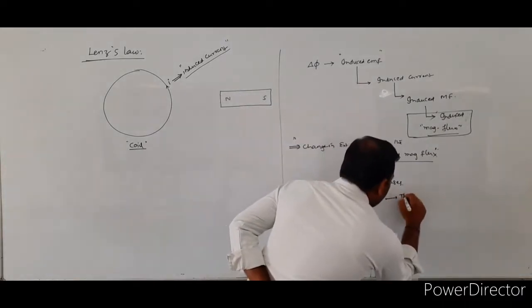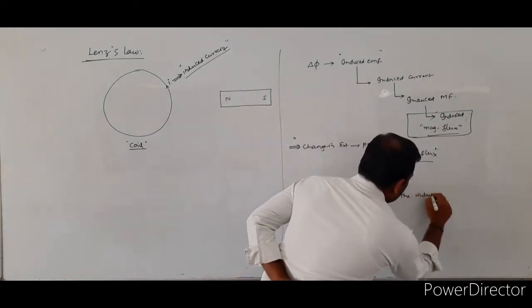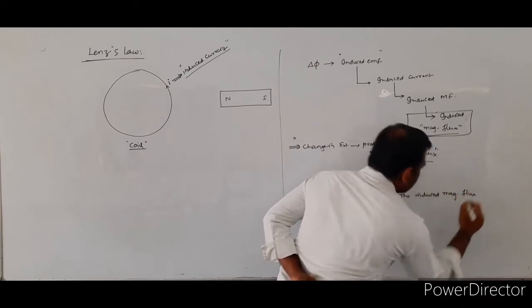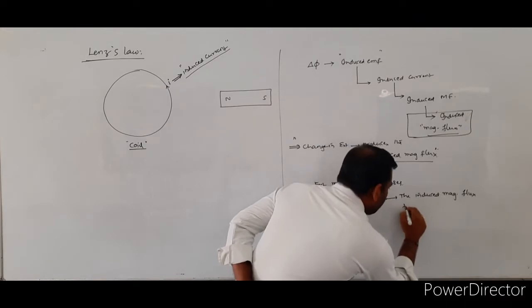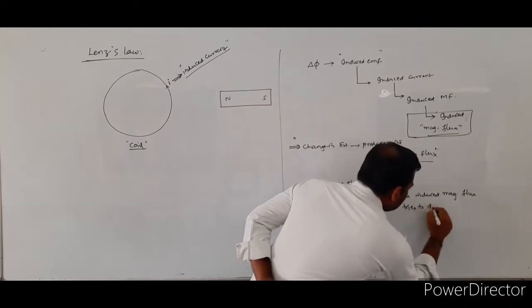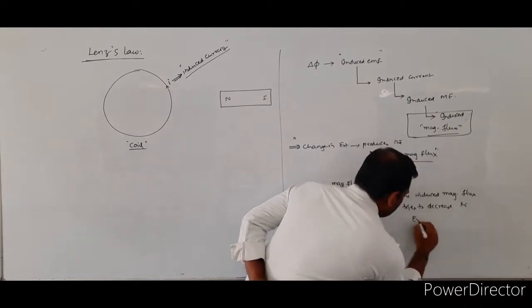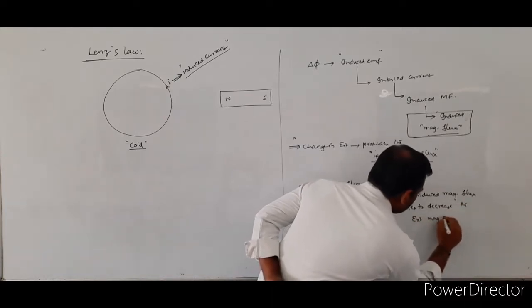The induced magnetic flux tries to decrease the external magnetic flux.